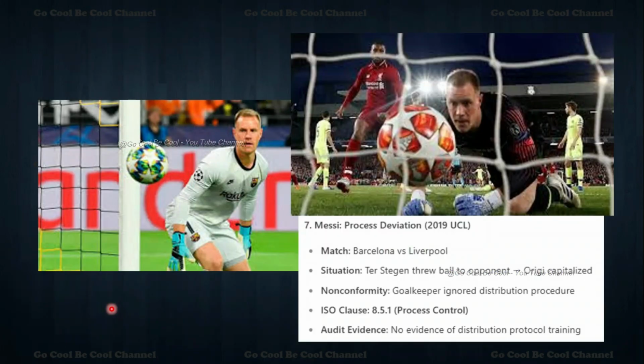Now we talk about the seventh example, which is Messi, a process deviation in the 2019 UCL, Barcelona versus Liverpool. A through ball to the opponent, and then Liverpool capitalized. So the non-conformity, we can say, is that the goalkeeper ignored the distribution procedure. So the main thing is the distribution procedure. What is the deviation? We can see here 8.5.1 process control: no evidence of distribution protocol training. So we can locate this as process control 8.5.1. This is the example of 7, 8.5.1.